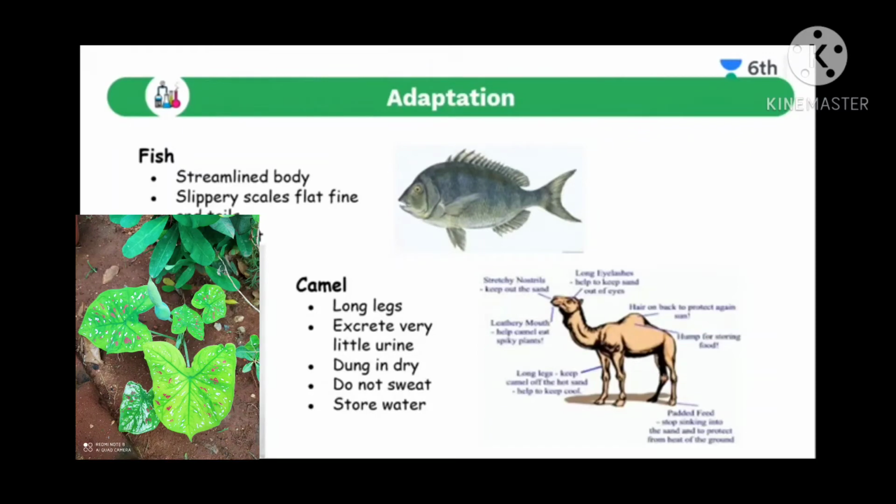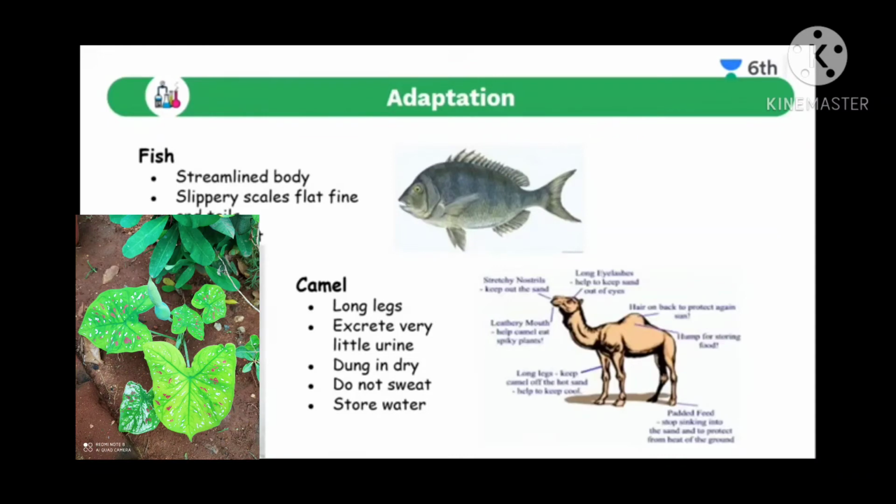Slippery scales mean it can slip easily in the water. If you hold it, it can slip away easily, which helps it escape from its enemies. It has scales on its body which help it breathe through the skin, going in and out of the skin, and protect the skin from the cold climatic conditions of water.